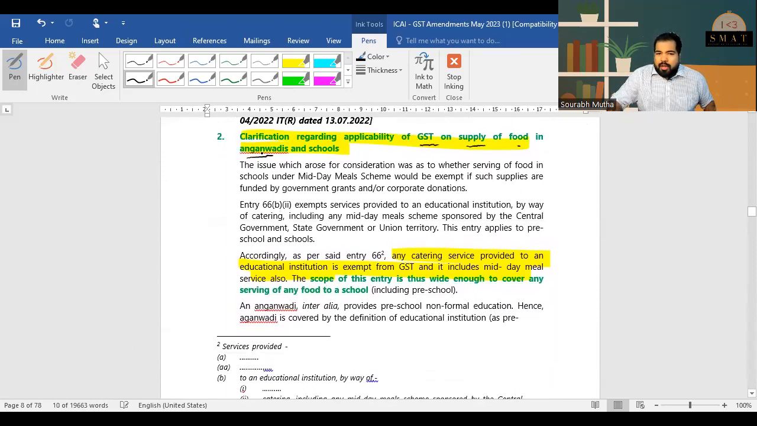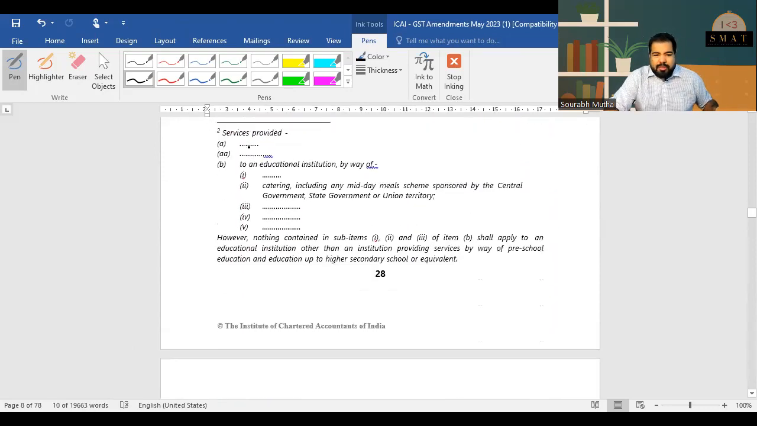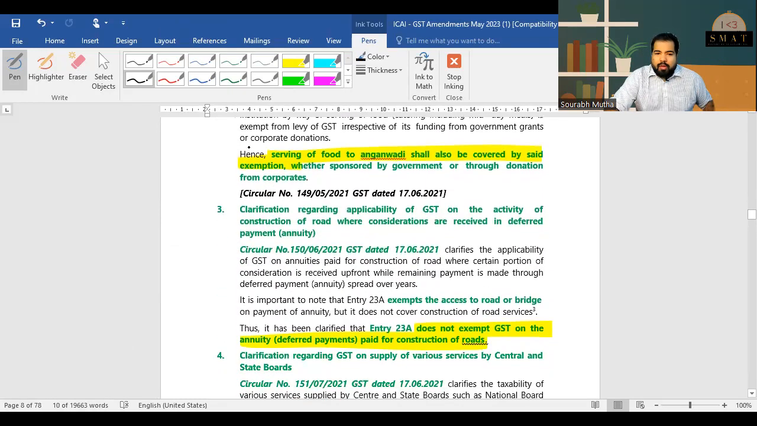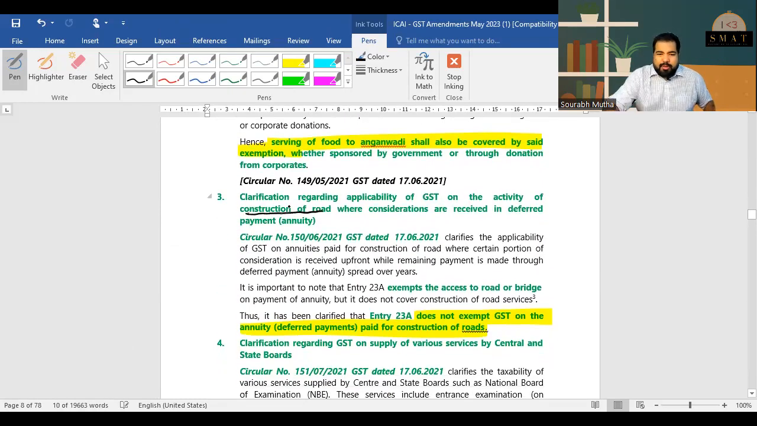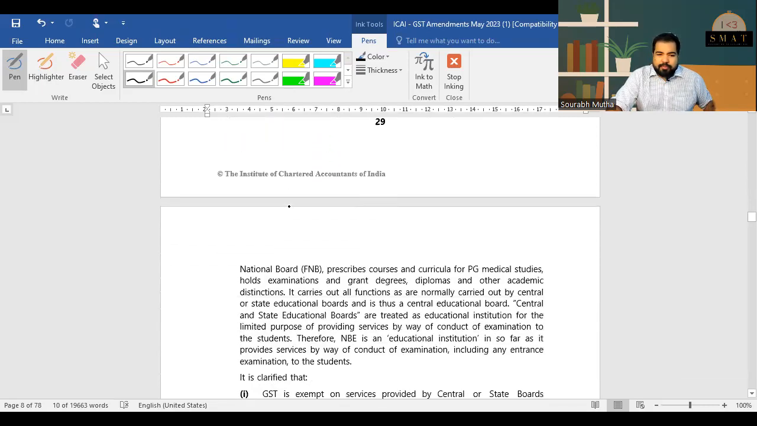GST on supply of food in Anganwadis, basically that is not subject to GST. Construction of road was always subject to GST. I don't know why they've put this here.